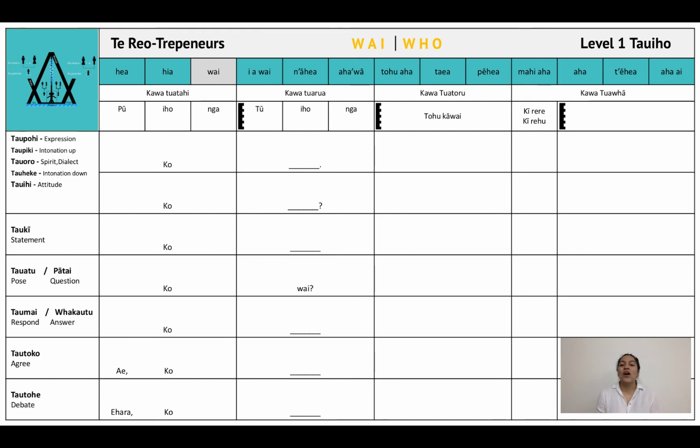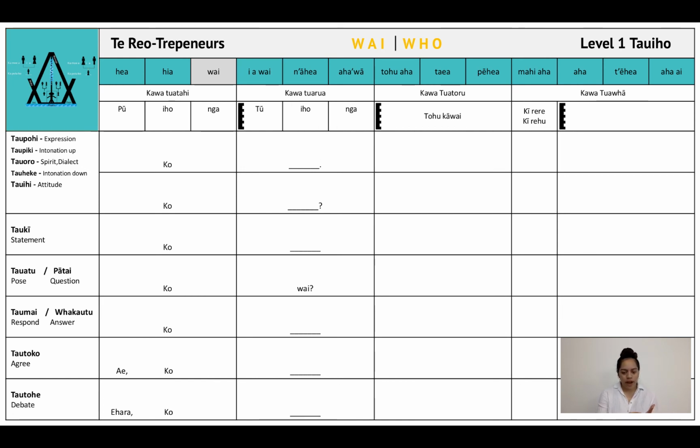Here we go. Ko Moanaroa. Ko wai. Ko Moanaroa. Ai, ko Moanaroa. Ehara, ko Ropata.